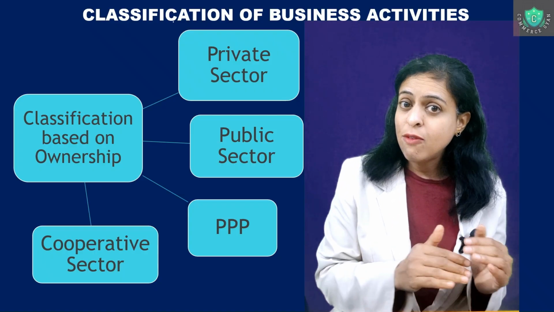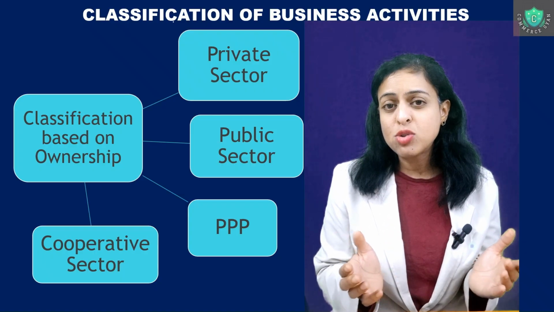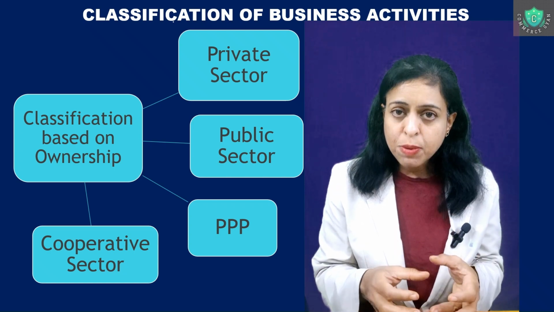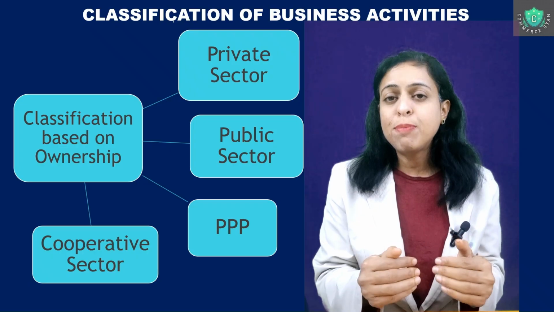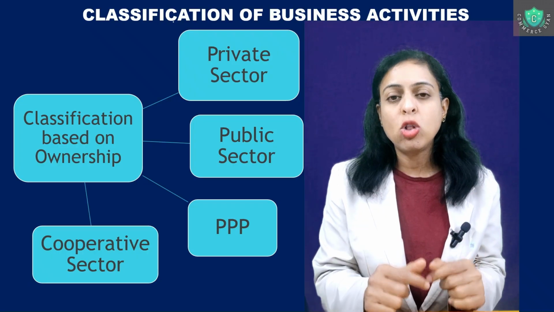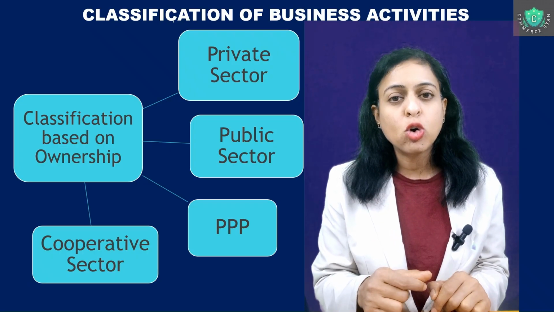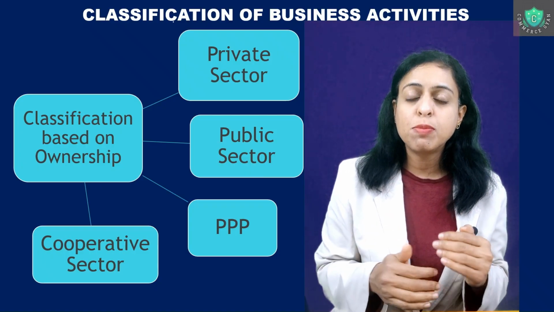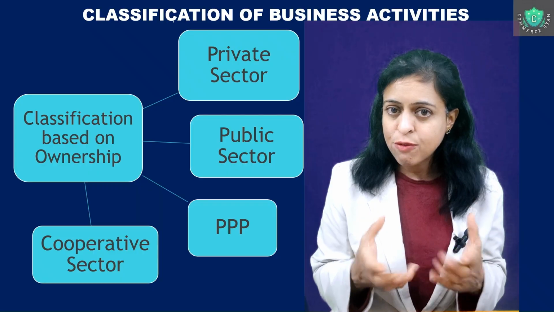And finally, we have cooperative societies. What are cooperative societies? It is basically members coming together for the purpose of doing a particular activity for the benefit of all the members. So, the best example of a cooperative society in India is Amul. Amul is a cooperative society formed for the purpose of betterment of the dairy farmers.